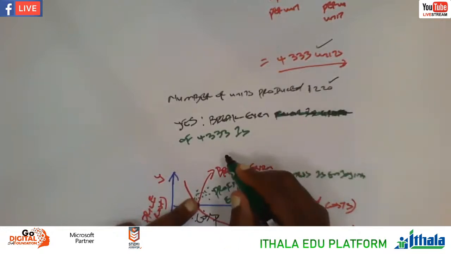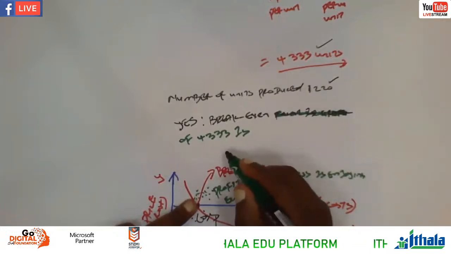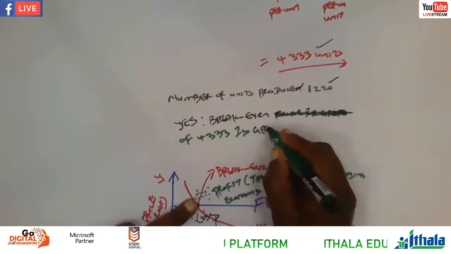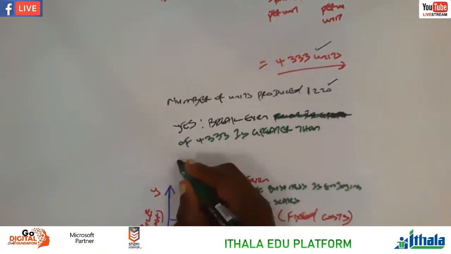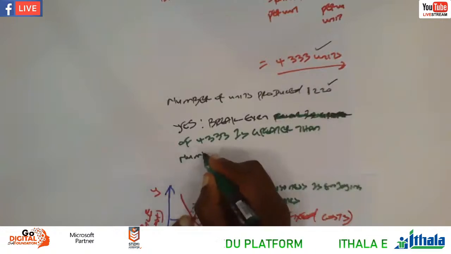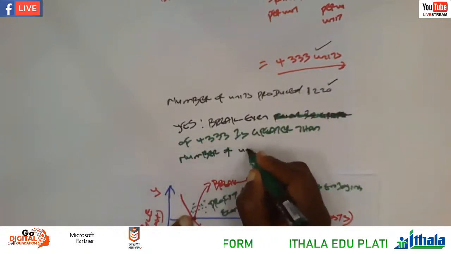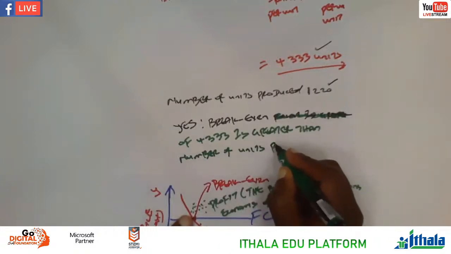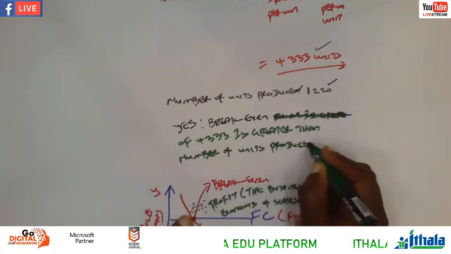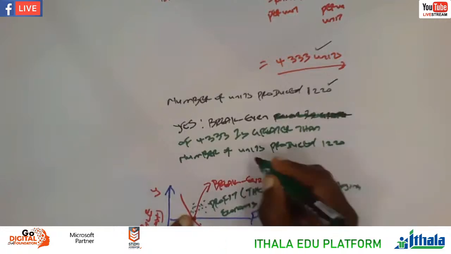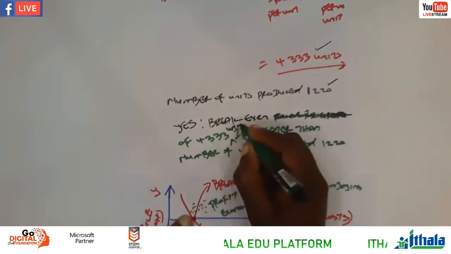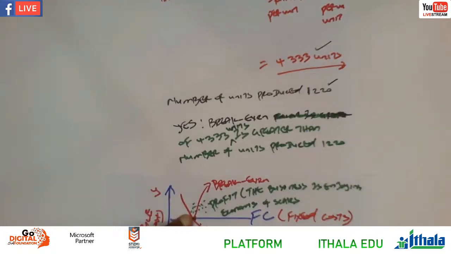Break-even point of 4,333 is greater than the number of units produced. The number of units produced, as I said, it can be produced or sold. That is 1,220, right? Remember, these are units. Okay, let me read it for you. Break-even point of 4,333 units is greater than the number of units produced of 1,220.